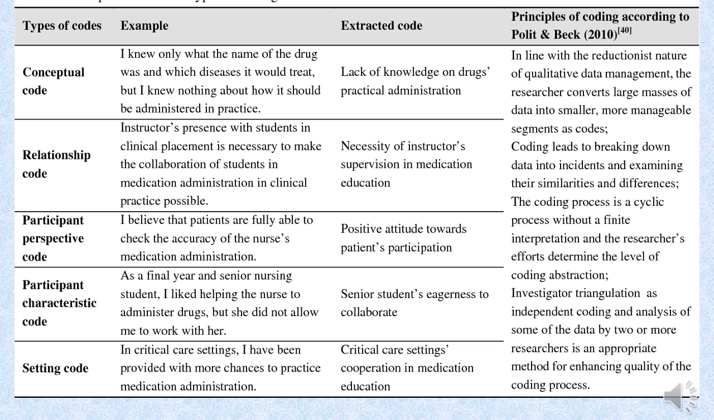Then participant characteristics code, another. The upper one was perspective, but here it is a characteristic code. "As a final year and senior nursing student, I liked helping the nurse to administer drugs, but she didn't allow me to work with her." Now, that shows that the senior student is eager to collaborate with the expert. Setting codes: "In critical care setting, I have been provided with more chances to practice medication administration." So you can say critical care setting cooperation in medical education.